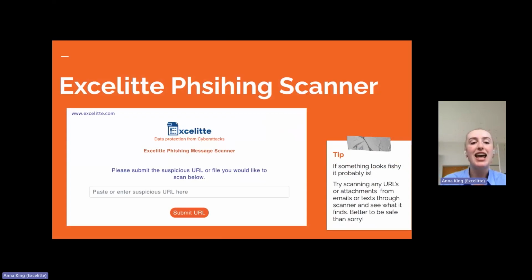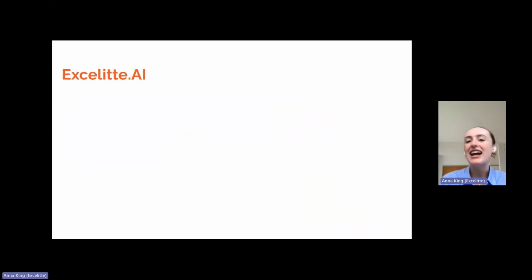Thirdly, in the toolkit, we have Excelitte AI. Excelitte AI is an artificial intelligence module that uses learnt intelligence to proactively seek out and preemptively defend all cybersecurity attacks. What makes Excelitte AI stand apart is that it uses both offensive and defensive approaches to combating cyber attacks and ransomware. Excelitte AI proactively analyzes, seeks out, preempts, and stops attacks before they even happen. It uses a combination of tools that acts as a net across the entirety of an organization's attack surface, from end to end, to proactively capture threats before they become serious problems.